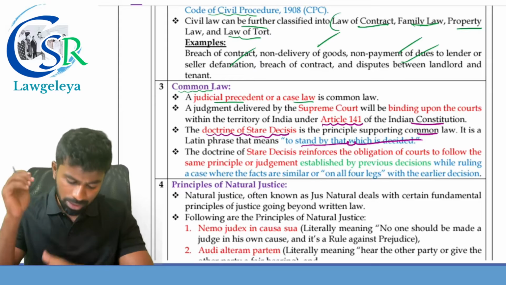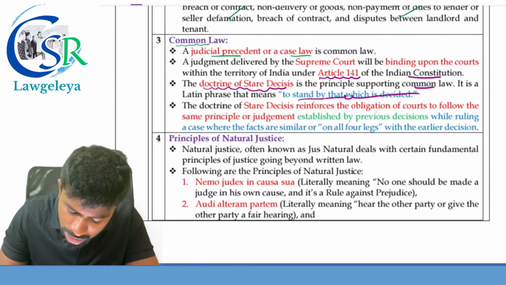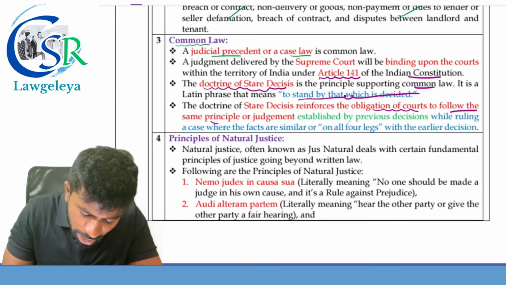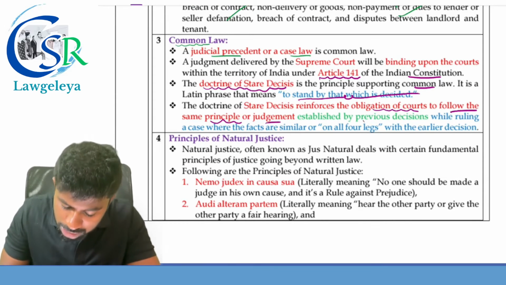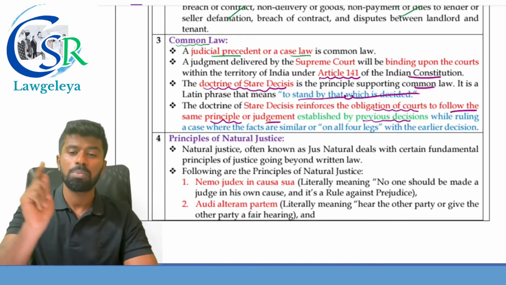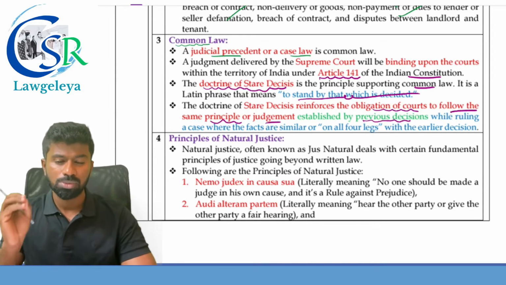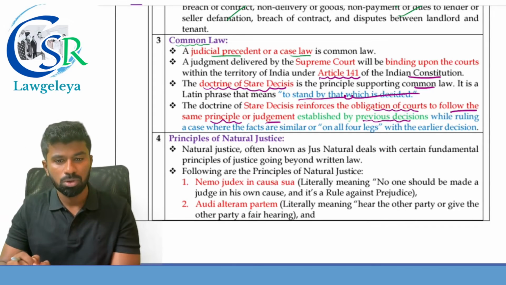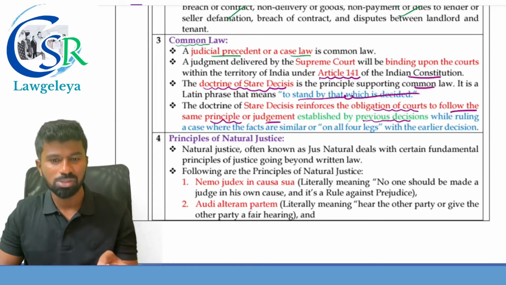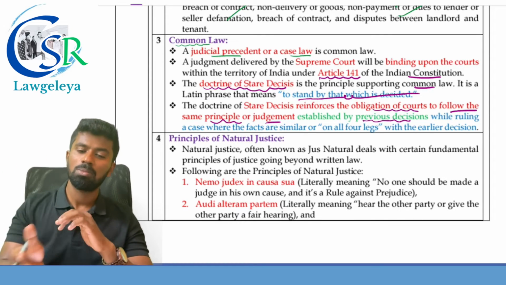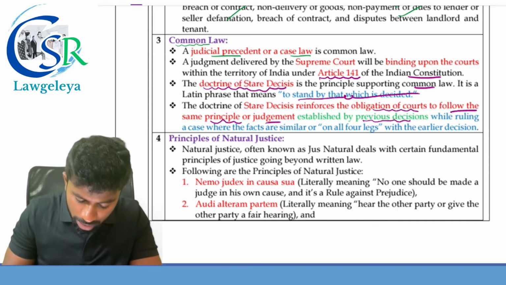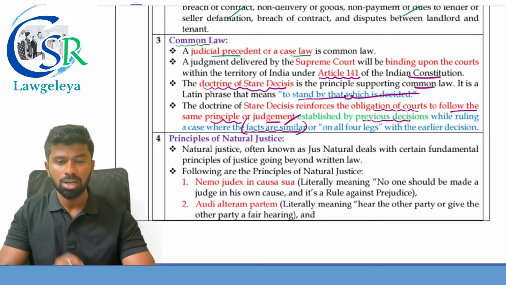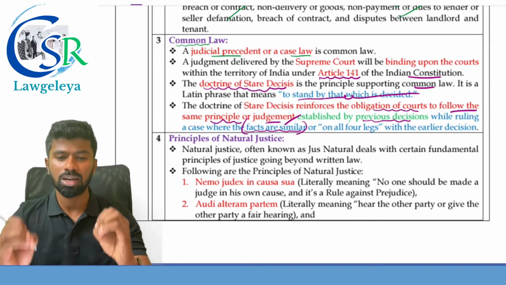Alike. The doctrine of stare decisis reinforces the obligation of the courts, obligation of whom? Courts, to follow the same principle or a judgment established by the previous decision. What decisions? Previous decisions. I repeat, the doctrine of stare decisis reinforces the obligation of the court to follow the same principle or a judgment which was established by the previous decision while ruling a case where the facts are similar. What is similar? Facts are similar. Nothing but like cases should be decided alike.